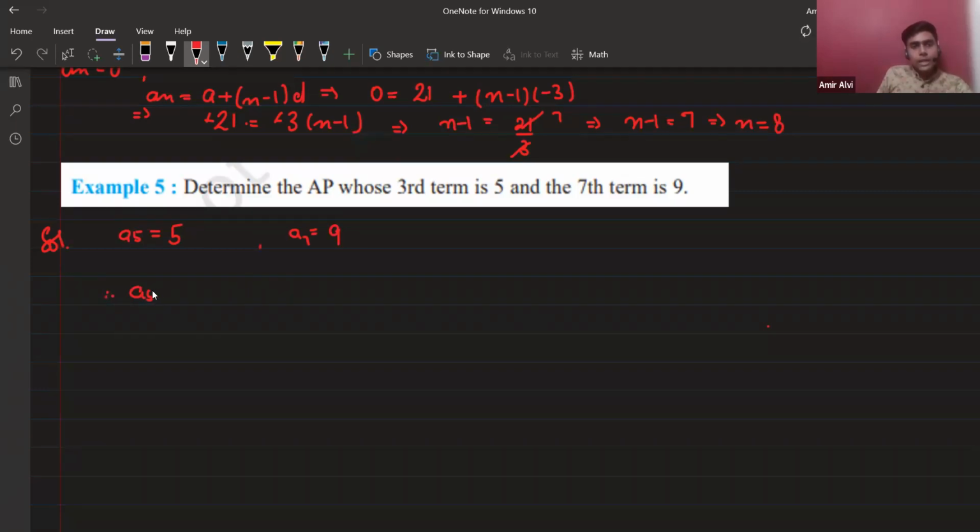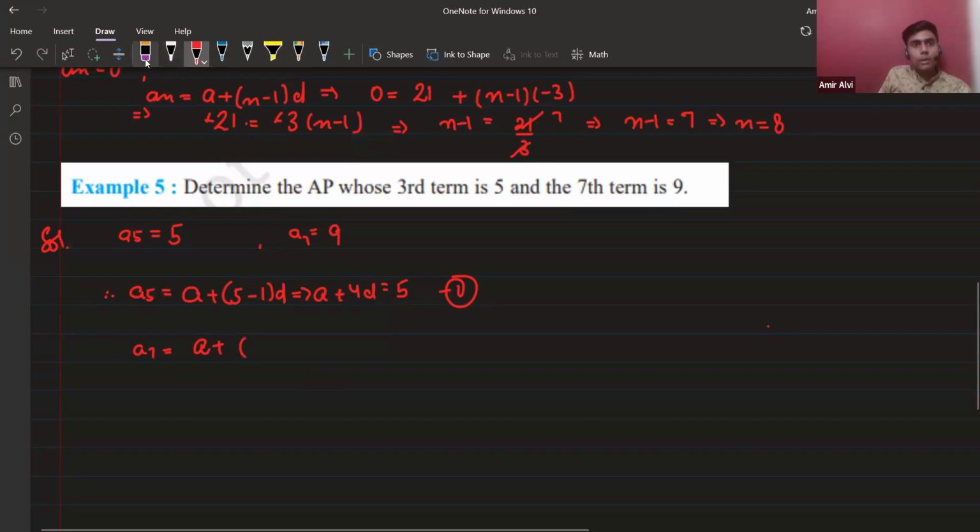So A5 can be written as A plus 5 minus 1 into D, A plus 4D, equation 1. So A plus 4D will be equal to 5. This is the first equation. A7 equals A plus... Sir, it's the third term, right? Okay, sorry, my bad. Yes, sir.